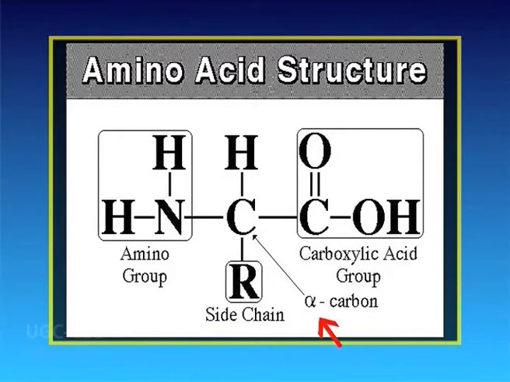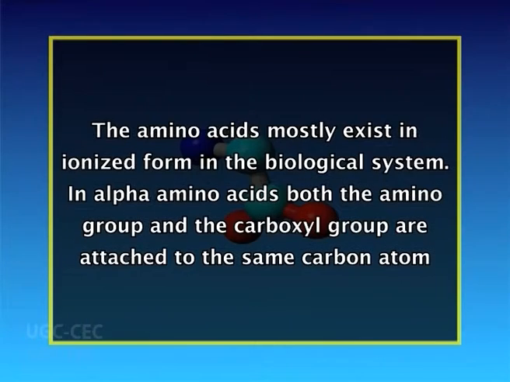The alpha carbon atom binds to a side chain represented by R, which is different for each of the 20 amino acids found in proteins. The amino acids mostly exist in ionized form in the biological system. In alpha amino acids, both the amino group and the carboxyl group are attached to the same carbon atom.